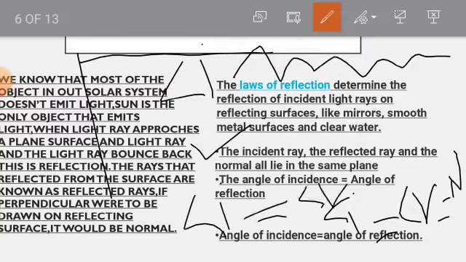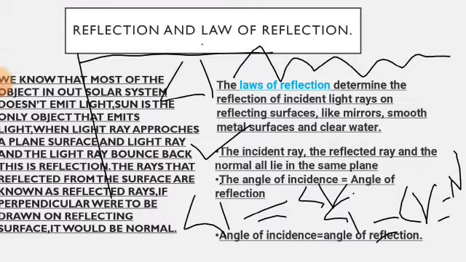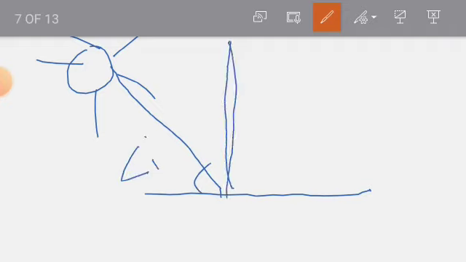I think it's a little bit confusing, so let me take a clearer slide so it will be more clear. Okay, look here. This is a plane surface. This is a source, I can say the sun. The light ray coming from the source hits the obstacle. This is known as the angle of incidence, and the line which is perpendicular to the surface is known as the normal line, and the ray which is generated from the barrier is known as the reflected ray. As you can see